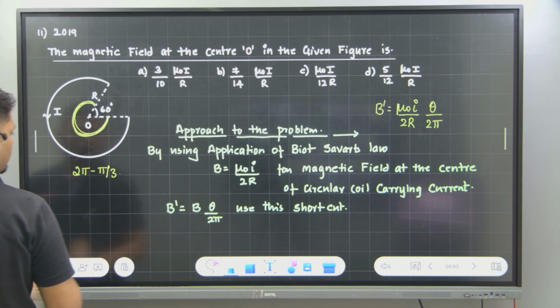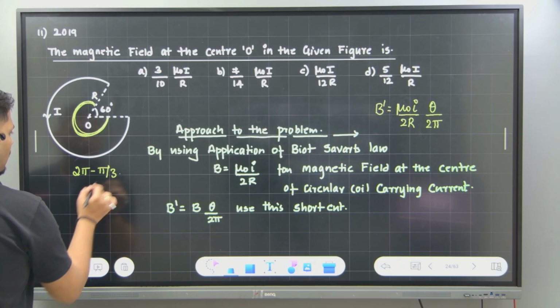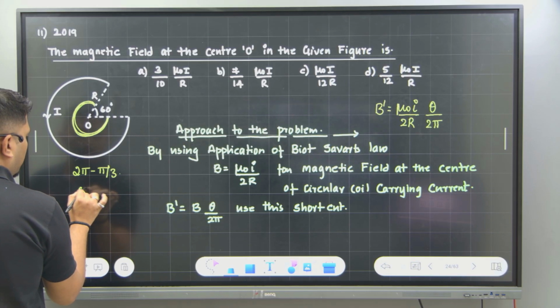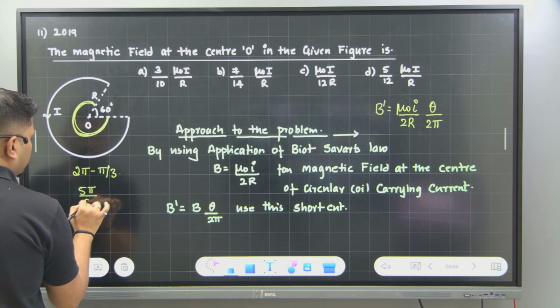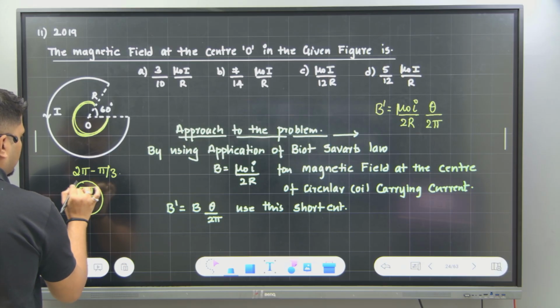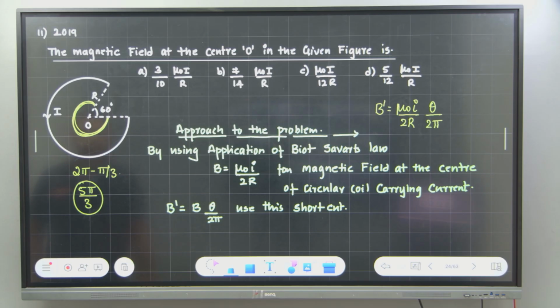Am I right? Yes or no? This will give us how much? 5 pi by 3. Correct? Yes or no? Then put that value and tell me how much you are going to get.